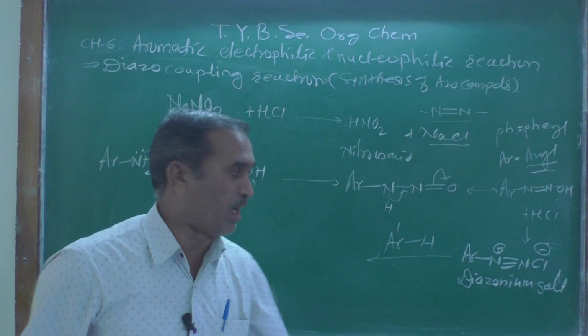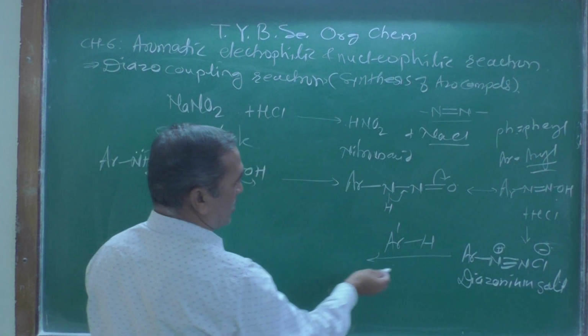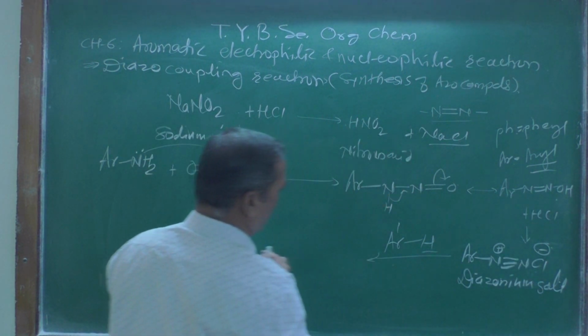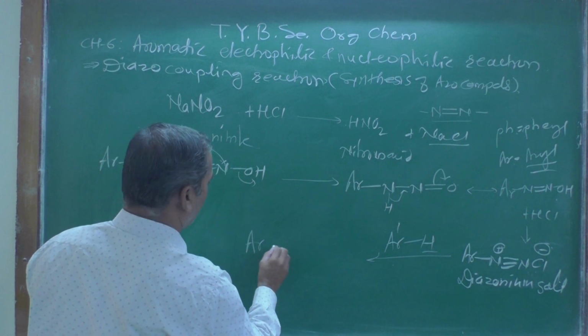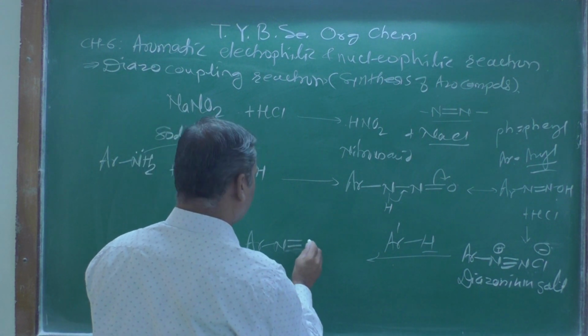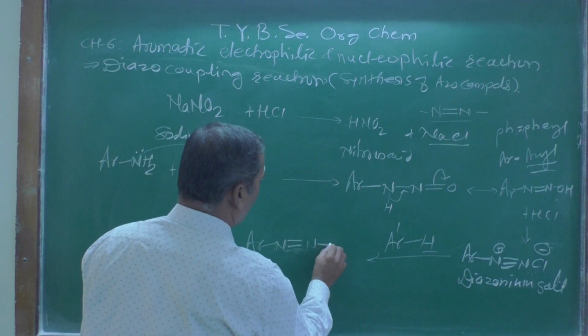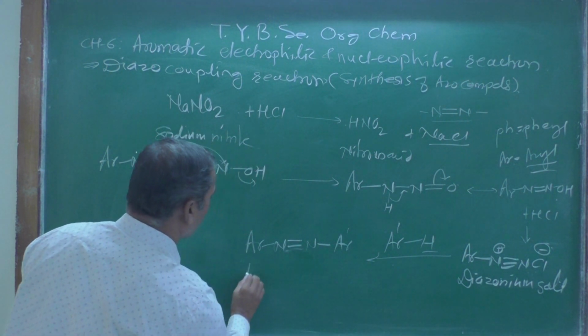When it is treated with this compound, a hydrogen atom and HCl get removed, and we get Ar, N double bond N, then Ar dash. This type of general compound is called an azo compound.